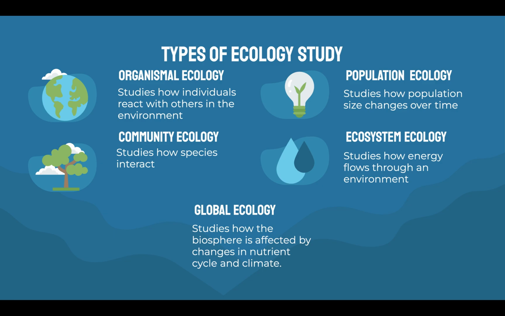Okay, so the next one is ecosystem ecology. This studies how energy flows through an environment. Community ecology can really tie into this one because ecosystem ecology studies, for example, how the food web works, how energy flows from the producers up until the apex predators of a certain environment, and this can go with community ecology because this studies how species interact. So it shows how some species prey on others, and how if you remove one species, that can change a food web and change how energy flows through an environment.